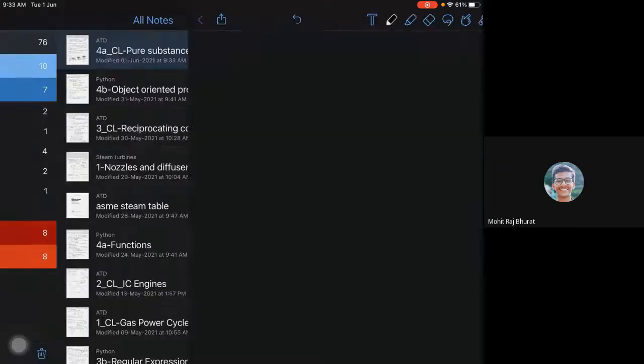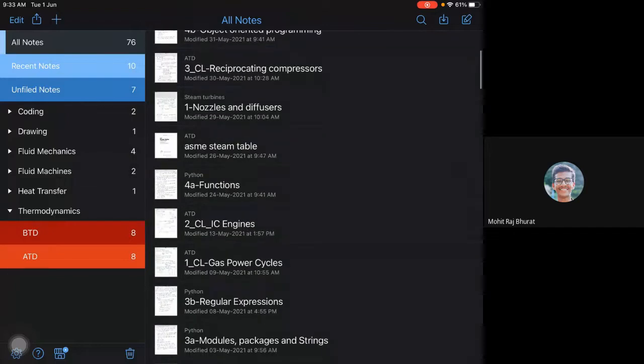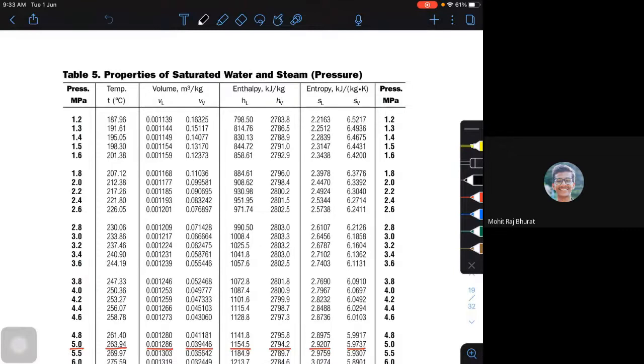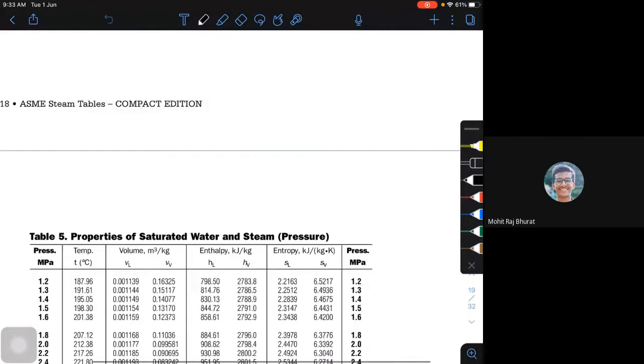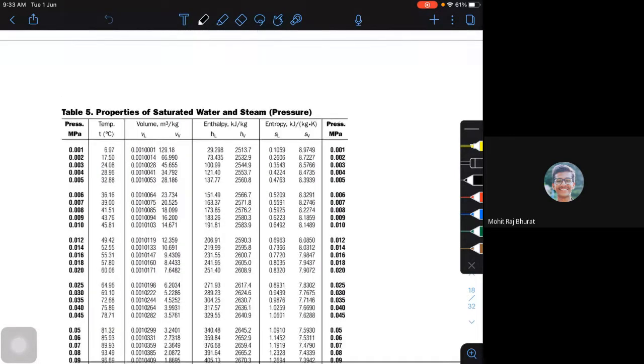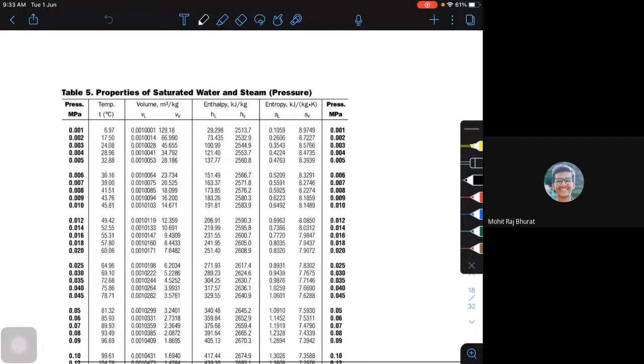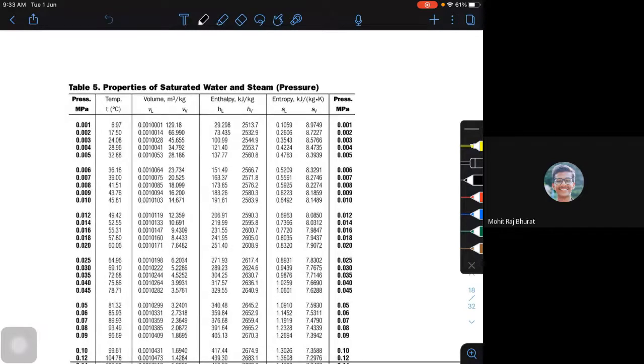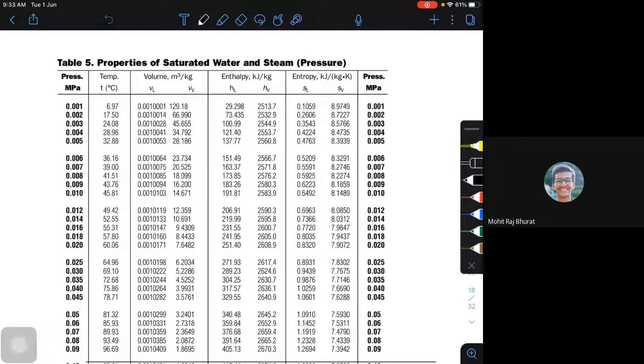If you have steam tables, please open them. So I have an ASME steam table with me. I'll be using that steam table. It doesn't matter which steam table you are using. Okay. So steam tables are based on two conditions. I can have steam tables based on pressure and steam tables based on temperature.